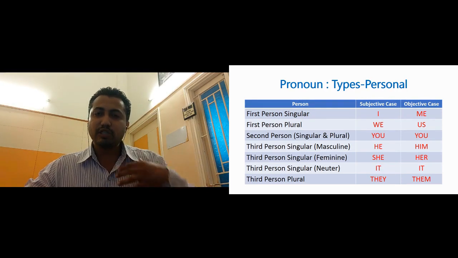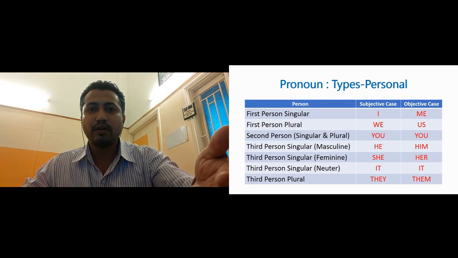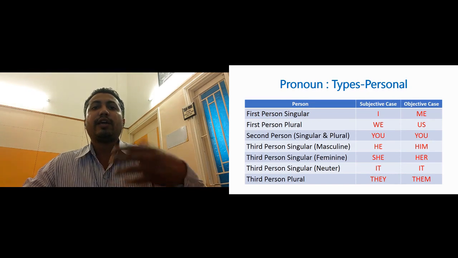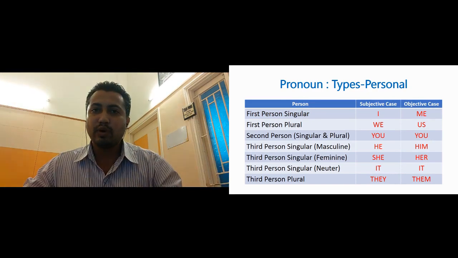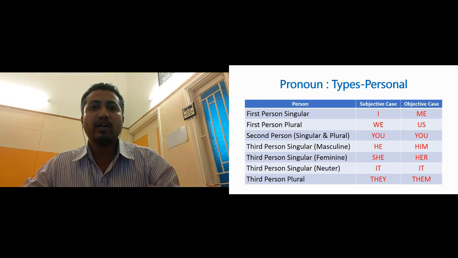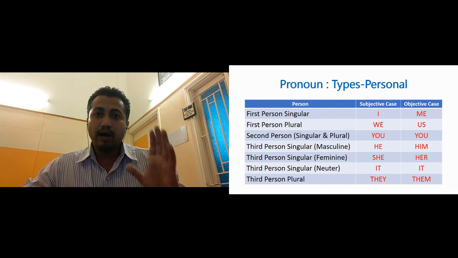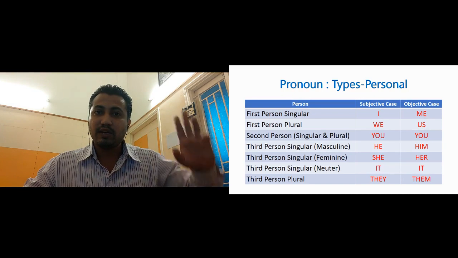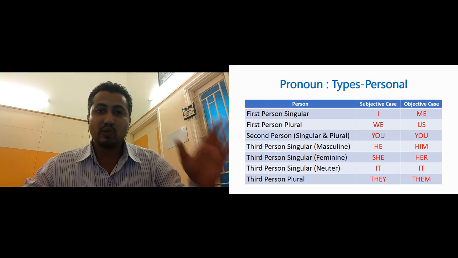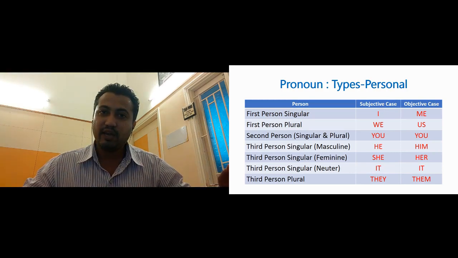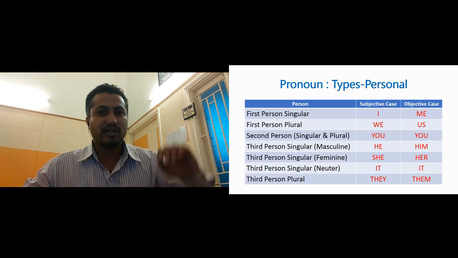So first person and second person, singular or plural, it cannot say if the speaker or the listener is a masculine gender or a feminine gender or a neuter gender. But in the third person, if we are talking about somebody else, we can tell that if the third person is a masculine or a feminine or a neuter gender.